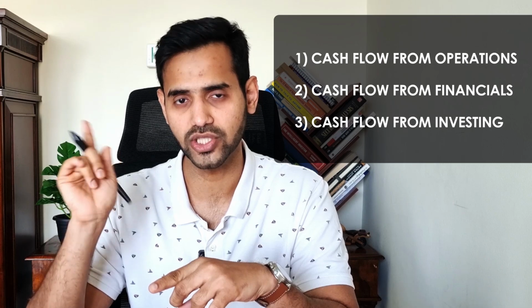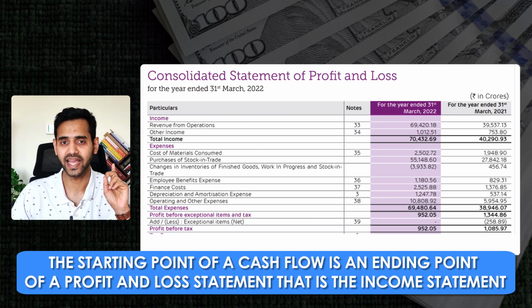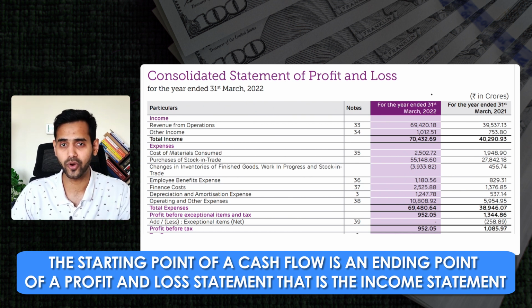So we will go into the depth of each of these points now. The starting point of a cash flow is an ending point of a profit and loss statement, that is the income statement. Now understand this very clearly. Once again I am repeating, the starting point of a cash flow is an ending point of a profit and